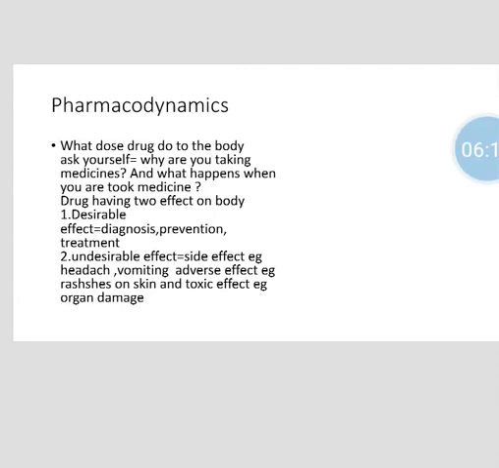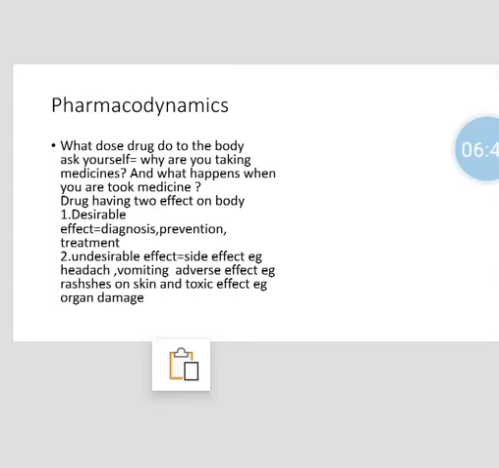After the drug, the main word is pharmacodynamics. What is pharmacodynamics? What a drug does to the body is called pharmacodynamics. To understand pharmacodynamics, ask yourself why you are taking medicine, and second, what happens when you are taking a medicine. A drug has two effects on the body: desirable effect and undesirable effect.